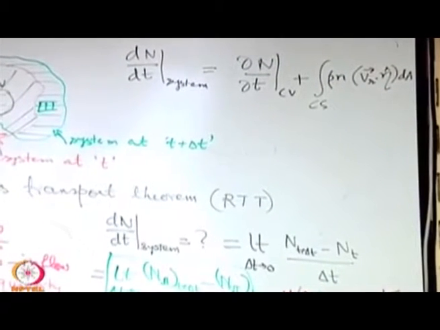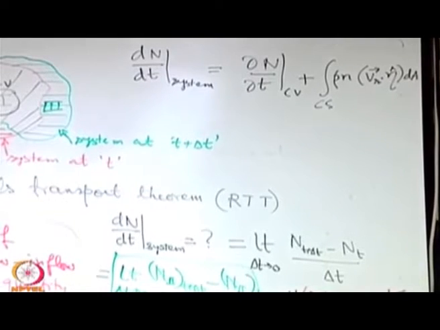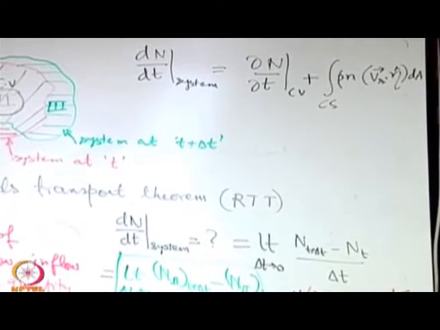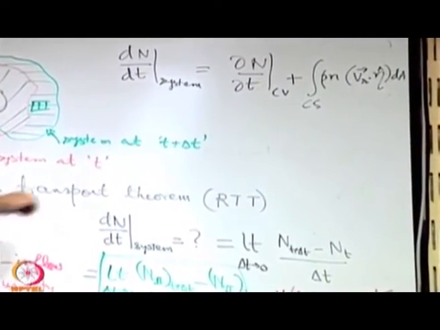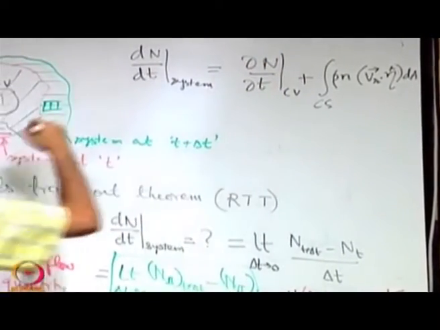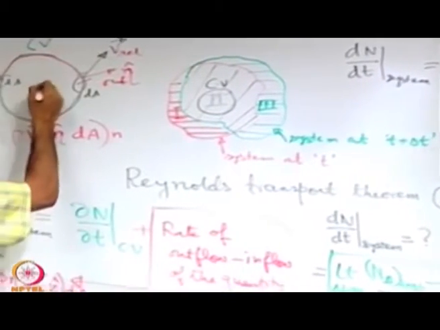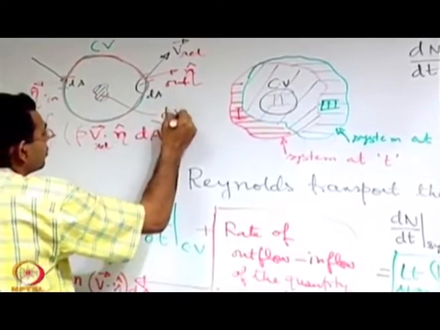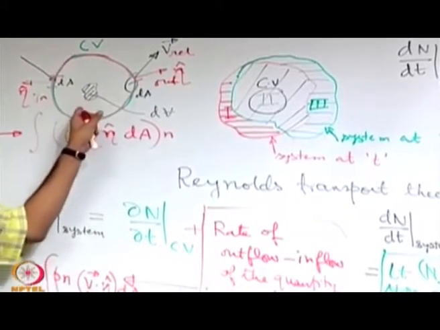We may simplify this a bit more if we want by considering what is capital N. Let us try to simplify the first term in the right hand side. If we have a control volume, the control volume has different small chunks of volume element. Let us say dV is a small chunk of volume element in the control volume.